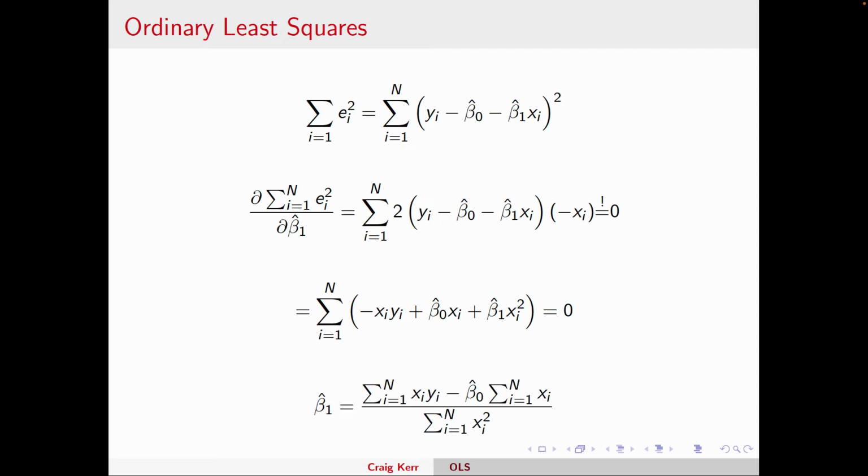Now this is just algebra. I'm just rearranging and solving for beta 1 hat. But we're not done here because beta naught is in this expression as well, and we need to solve for beta naught. So we're not finished, but we do have this equation.